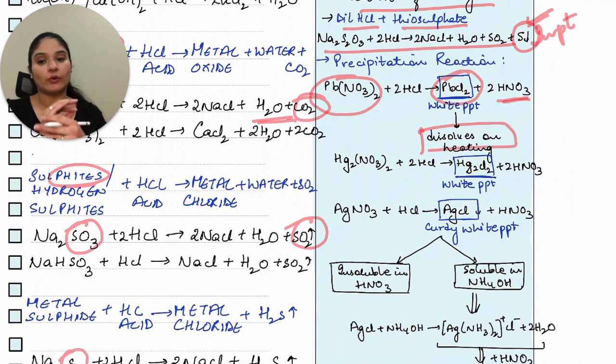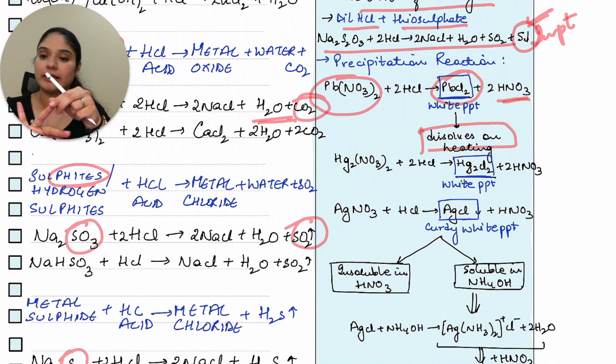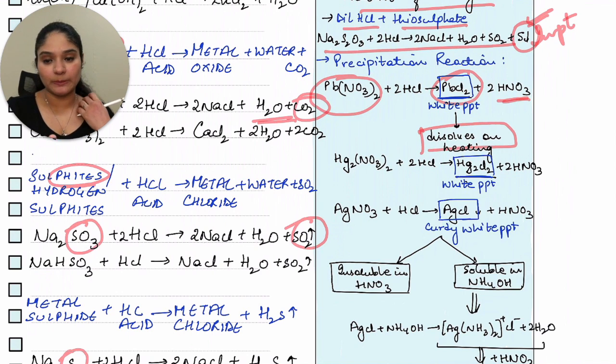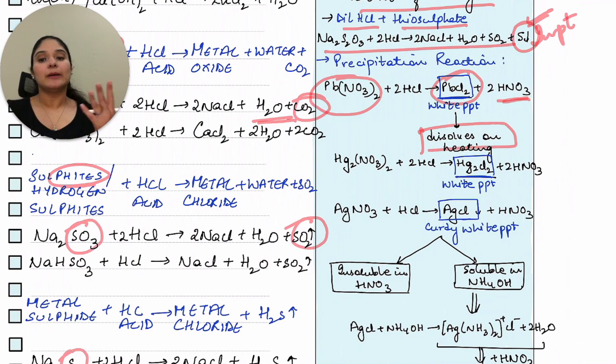Okay. So what is the basic understanding? Lead nitrate reacts with HCl, gives a white PPT and nitric acid. I keep giving it heat, the PPT dissolves. End of it. The second one, mercury nitrate. When you have mercury nitrate, that also gives you a white PPT and you don't have any other information required for this particular equation. So mercury nitrate reacting with HCl, I again get a white PPT plus nitric acid. Let's move to the third one.